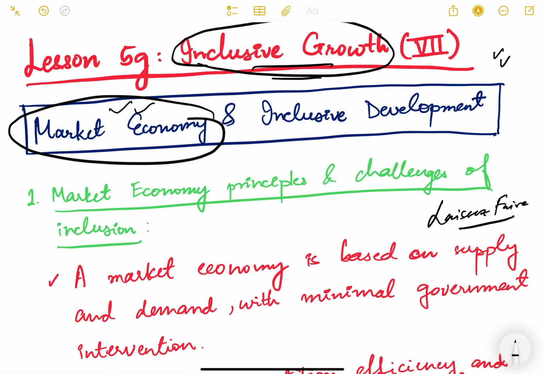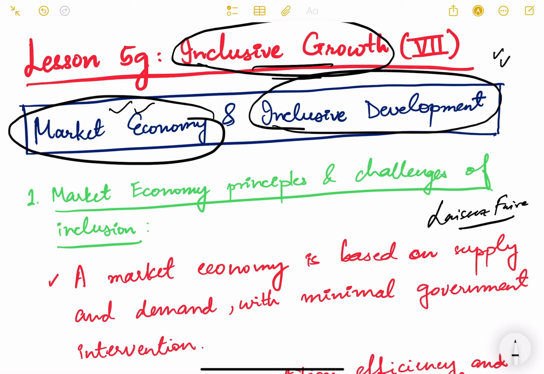We see that many times if the economy is left open to market forces, then we may not achieve the goal of inclusive development, because the poor will be left out. The poor might not get the support that they are supposed to get, because it might not be economically feasible, or that might not be the equilibrium that is achieved in the market if everything is left to purely market forces.